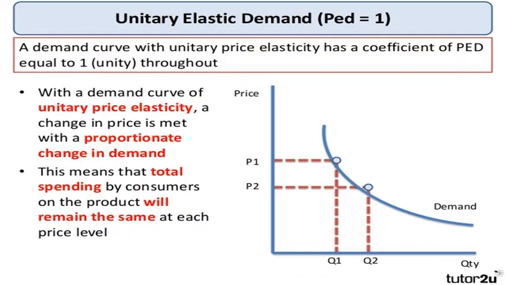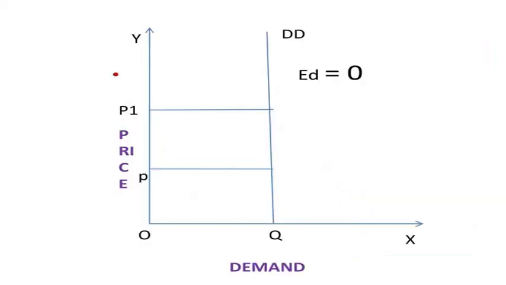When both the change in price and the change in demand are equal, ED is equal to 1, and elasticity is said to be unitary. When price falls from P to P1, demand increases from Q to Q1. Thus, a change in price has resulted in an equal change in demand. So, price elasticity of demand is equal to unity.